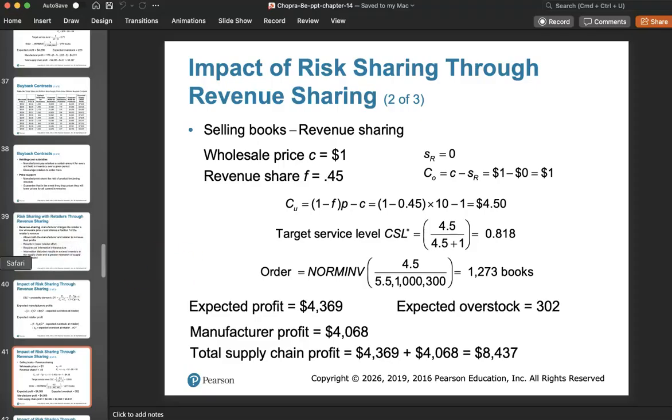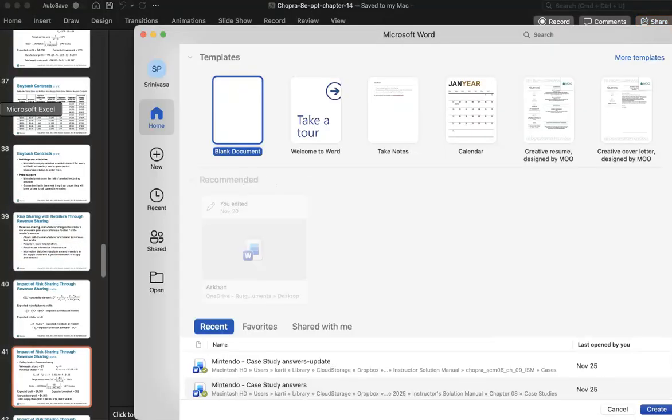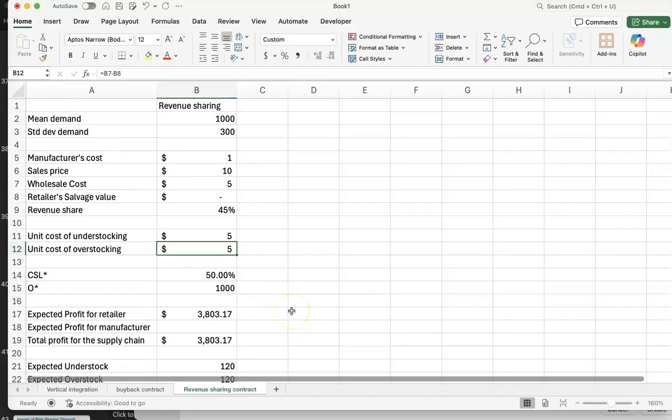So let's go back to this Excel file. A couple of changes need to be made. First thing is that the manufacturer's cost is $1 and the wholesale cost is also going to be $1. That's the assumption that we are making here. Now these two need not be the same. The wholesale cost can, let's say, be $2, which means that the manufacturer is still making some money on the books that they're selling the retailer, even if they're doing revenue sharing. So let's assume in this case they're not making any with 45%.